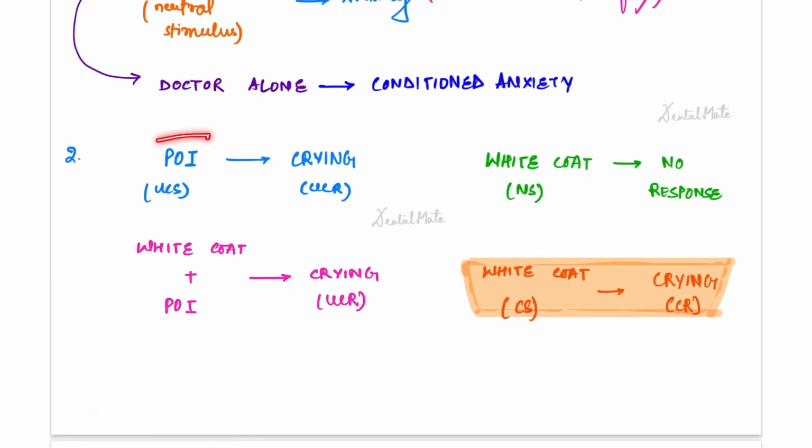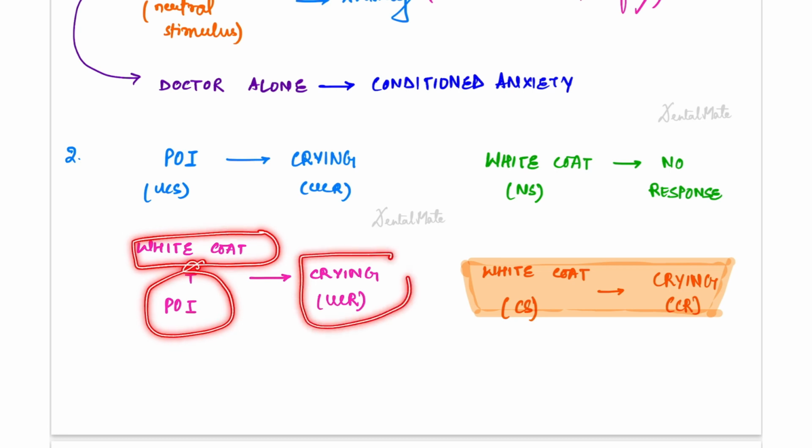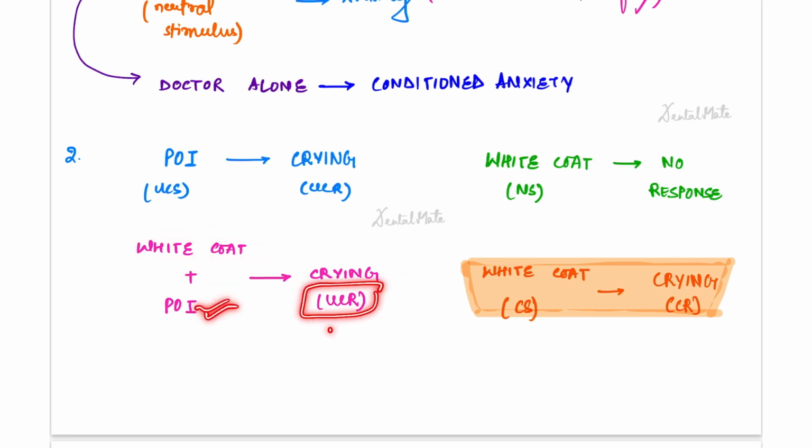Second example, if a child experiences pain of injection, which is an unconditioned stimulus. Why? Because the first time he experienced the pain of the injection, he started crying. This again is an unconditioned response. Now, if a child meets a white coat doctor, which is a neutral stimulus, he is not giving any response. Now, when this white coat doctor gives him an injection or pain, then he starts crying. Why? Because he is having pain. So this is again an unconditioned response, because pain is present here. In the subsequent time, when the child meets just the white coat doctor, he would start correlating this with pain and he would start crying. This is the conditioned response.